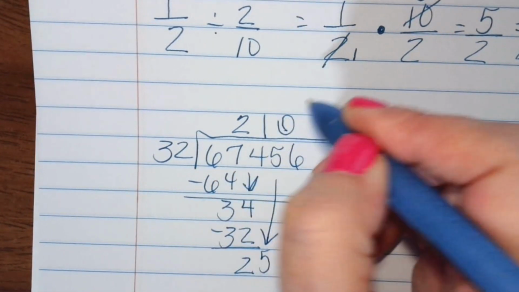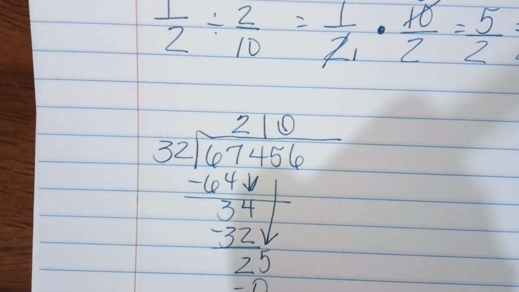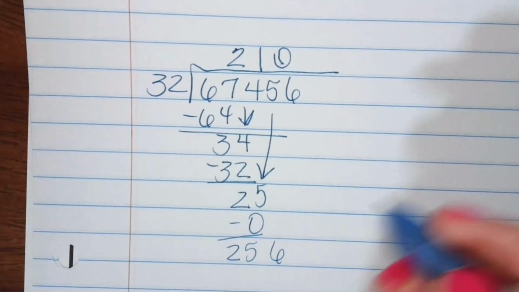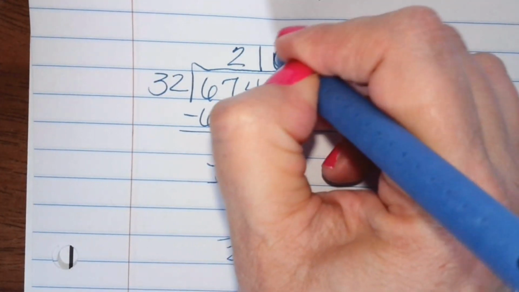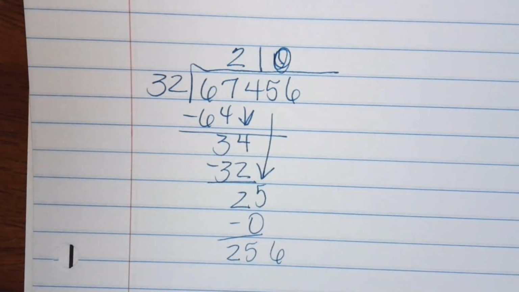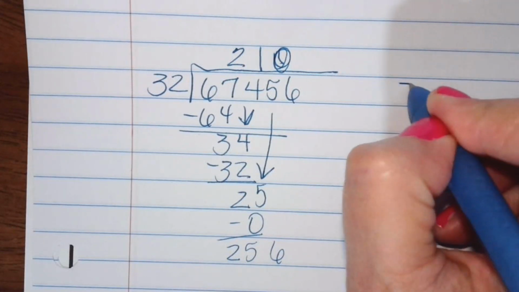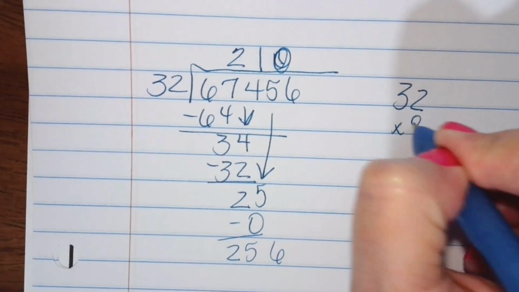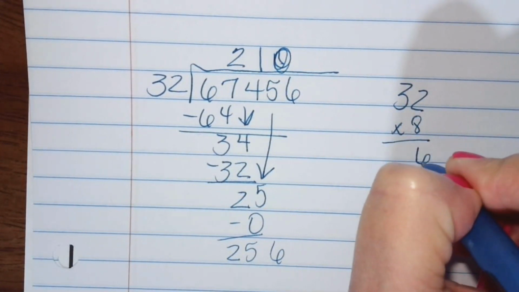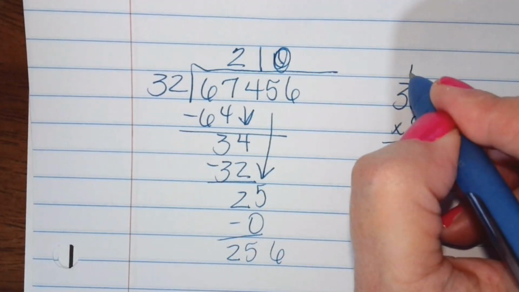Does not go into 25. So it leaves me 256. Oops. Okay, so that's a 0. Not real sure how many times it goes into 256. What if we tried, let's start with 8. See what happens here. That's 16. I know it ends in a 6, so that's why I went with that.